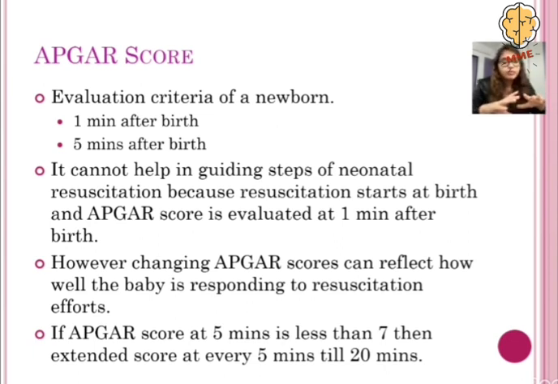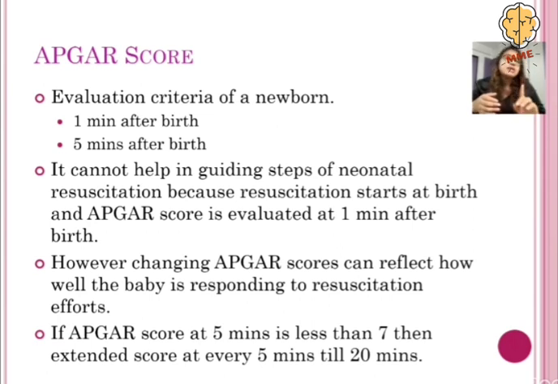However, this Apgar score is not going to help us in guiding the steps of neonatal resuscitation, for the very simple fact that neonatal resuscitation has to start immediately after birth, while the Apgar score is not calculated until after 1 minute of birth. So we cannot use it for guiding the steps.